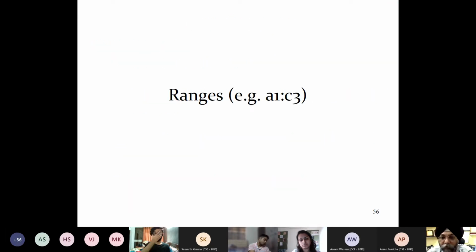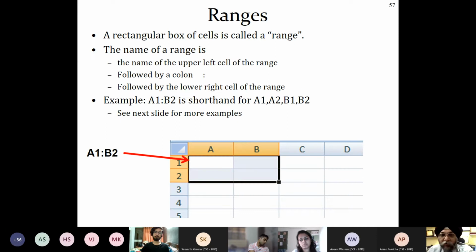Okay. Next are the ranges. So functions are over; next we are going with ranges. A rectangular box of cells is called a range. For example, just select A1 to B2. Now this will be called a range.